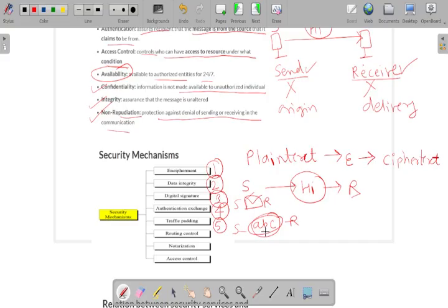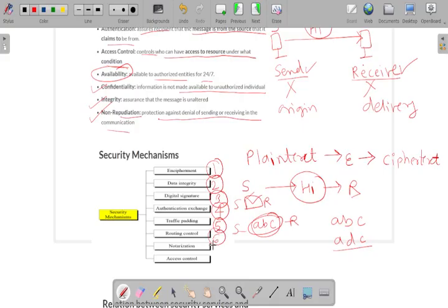So what can an attacker do? The attacker will capture the pattern of that particular message and try to modify its contents, so ABC will be replaced with ADC and likewise. But with the help of traffic padding, we maintain the security of that data.